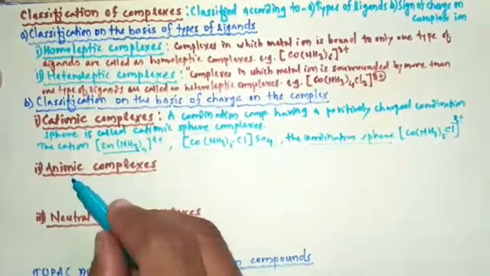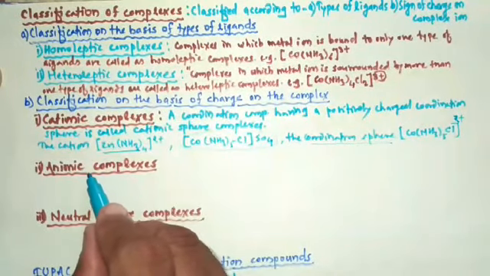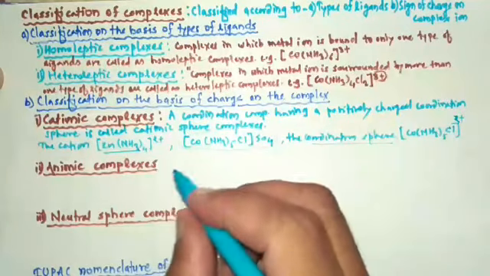Then next type of complexes is anionic complexes.